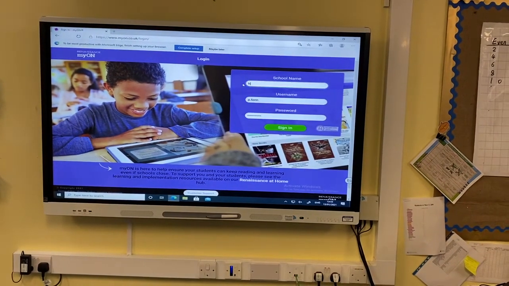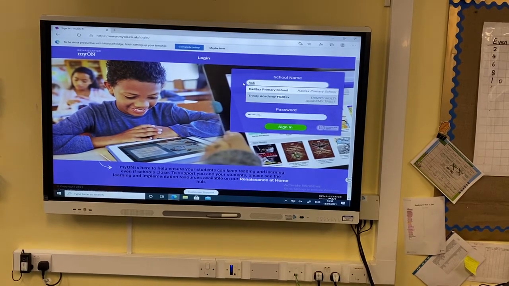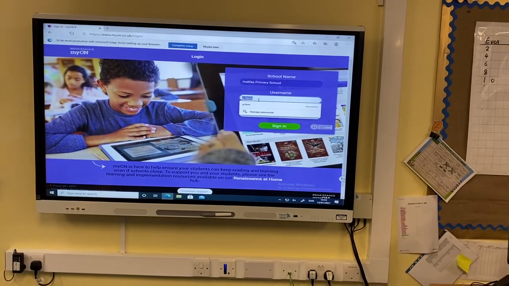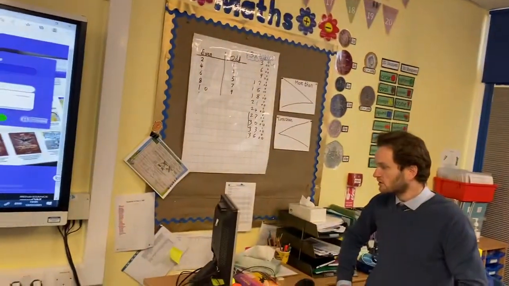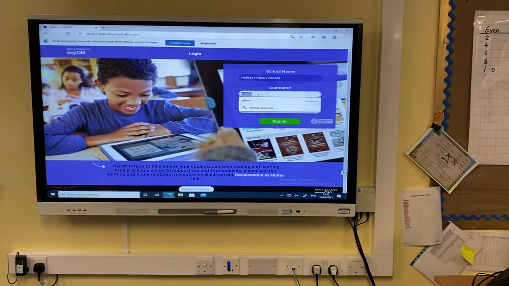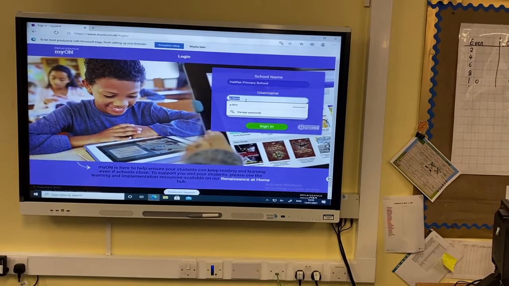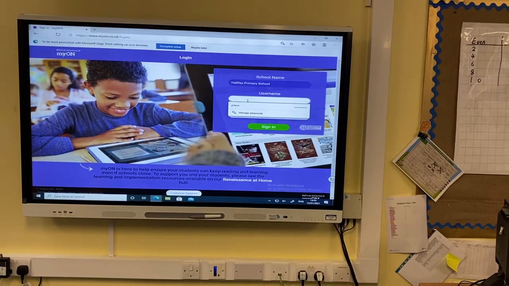Now, make sure you have written the school name. You're going to need to just put in Halifax, and it'll come up. You go Halifax Primary School. Now, when you're doing your username and password, you should have been sent these on parent mail. You should hopefully know them. But if not, I'm going to show you how to log in.